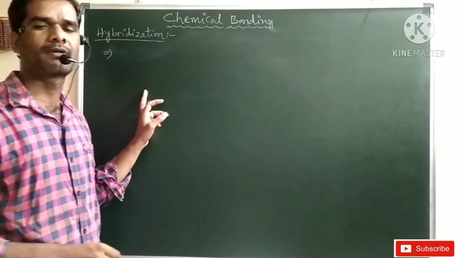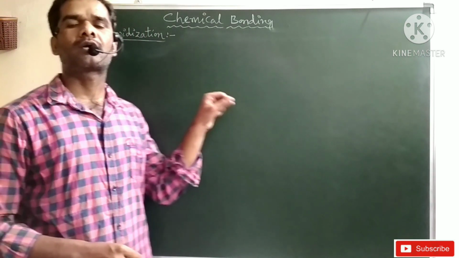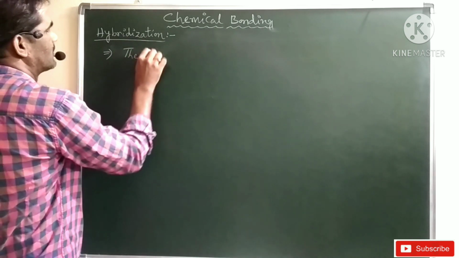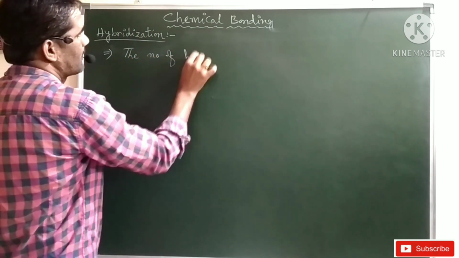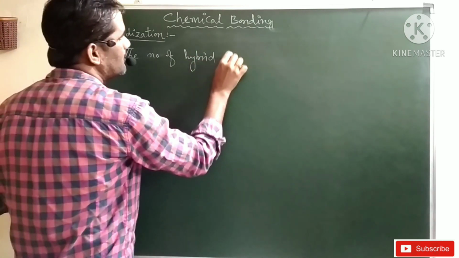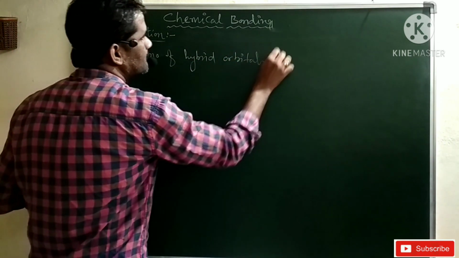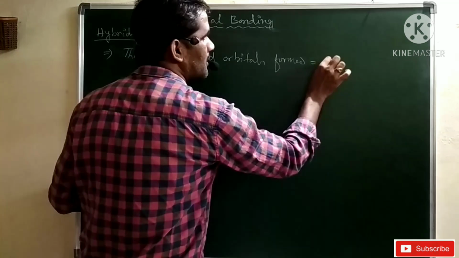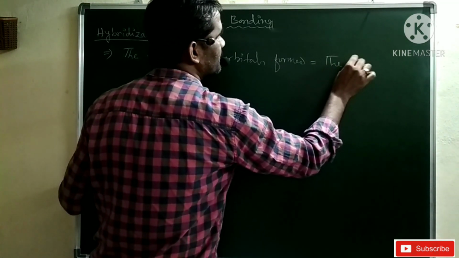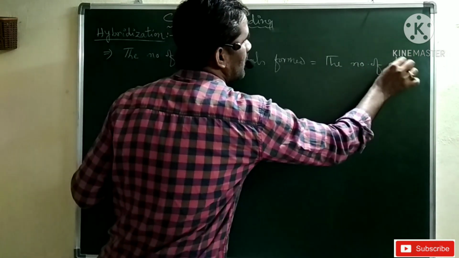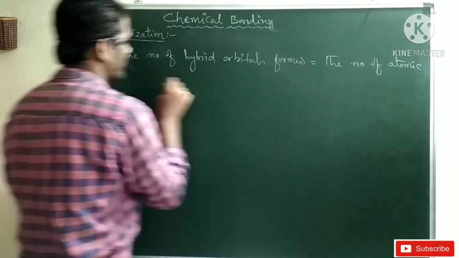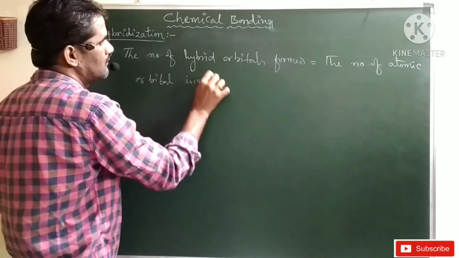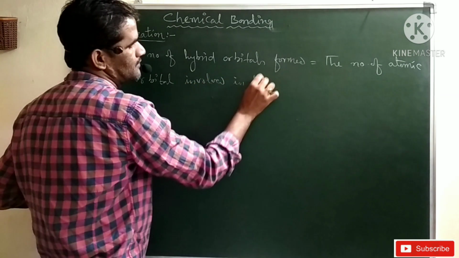Always the number of hybrid orbitals formed is equal to the number of atomic orbitals involved in the hybridization process.